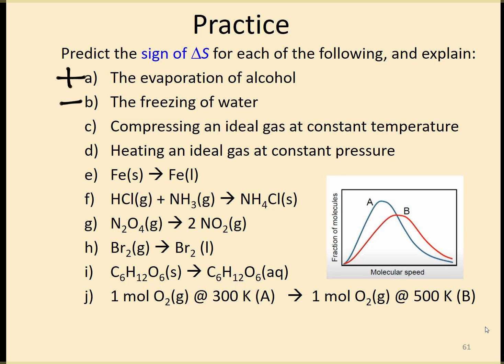Compressing an ideal gas at a constant temperature, so that means I'm increasing the pressure or decreasing the volume. So I am making the container smaller. This means there's a smaller number of places where those gas molecules can be, so that is decreasing the disorder. Heating a gas at a constant pressure, so as I increase the temperature, the molecules are going to move faster, so that means there are more probabilities of where you would find them, so that would be an increase.